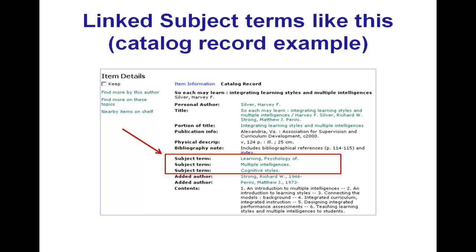And again, these are linked records, so the same thing would go for psychology of learning or multiple intelligences and so forth. And also, as you notice, if you look up, the personal author field has the information, Harvey F. Silver, for that field. That is also hyperlinked. So if there are other books by Harvey Silver that we own in our collection, if we click on that link, and if there were multiple books by him, those would all come up by using that particular link.